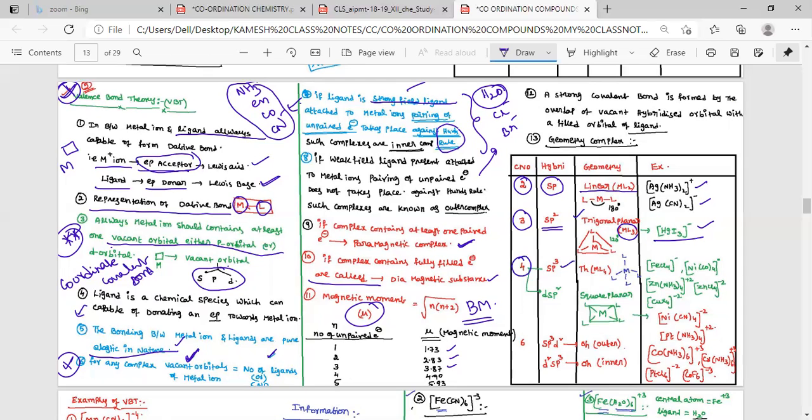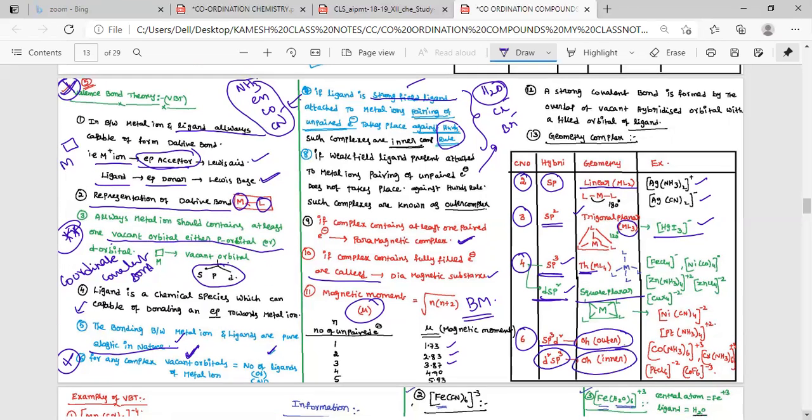If the hybridization is sp3, it is tetrahedral; if the hybridization is dsp2, it is square planar. I will explain with one example. If the coordination number is 6, the hybridization is sp3d2, an outer octahedral complex, or d2sp3, an inner octahedral complex.